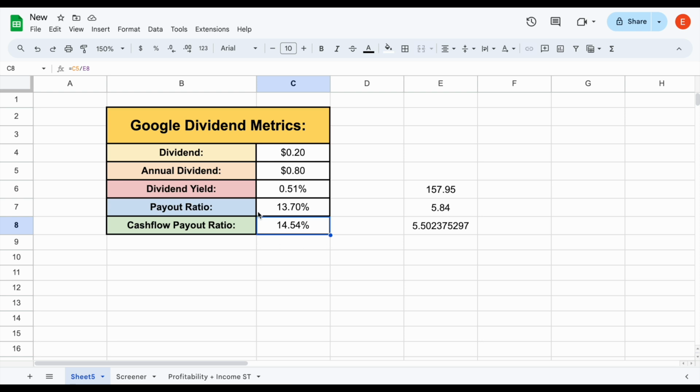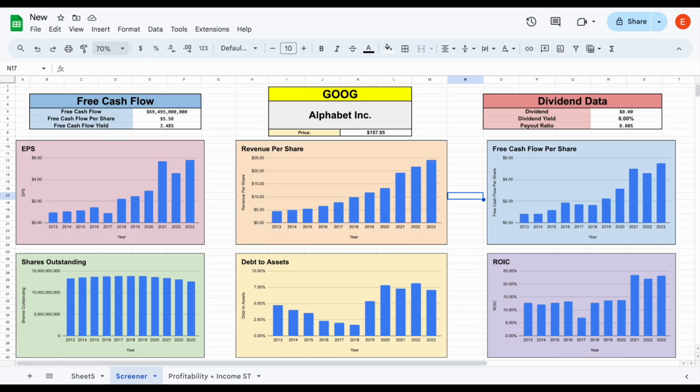Well, for a high growth company like Google, most of their free cash flow is going to be used to reinvest back into the business. And that's no surprise why they would do that. If we zoom back out, we can see the company has been growing rapidly. And the reason behind that is because they reinvest heavily back into the business.